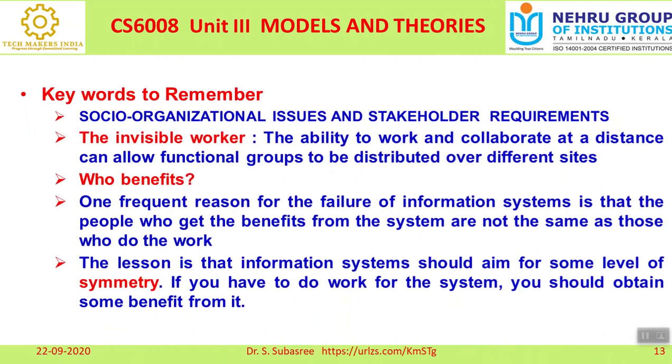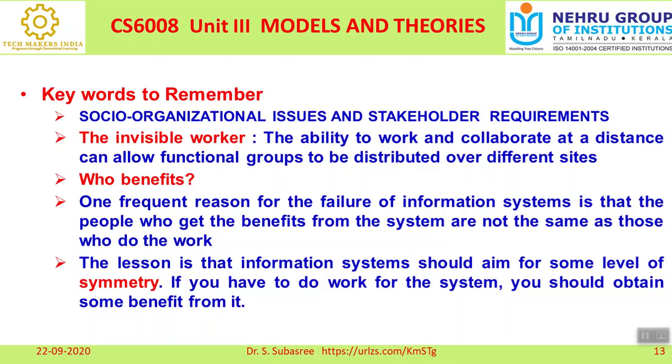And here, even though everything is available and they are doing cooperative work, even then some failures can occur, right? So what is the meaning of invisible worker? The ability to work and collaborate at a distance can allow functional groups to be distributed over different sites. The back-end workers are called the invisible workers, right?